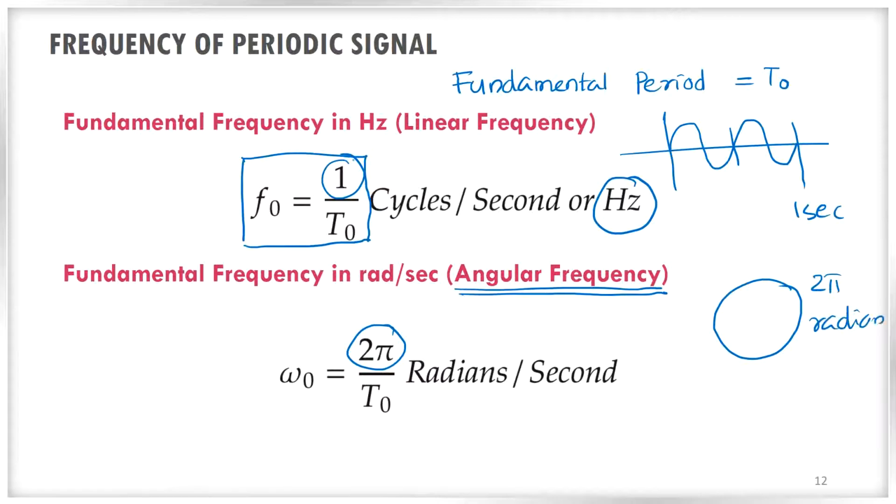So instead of one cycle, we put 2 pi here. So omega 0 is equal to 2 pi by T0 radians per second, which is the definition for the fundamental frequency if you are expressing it in angular frequency.